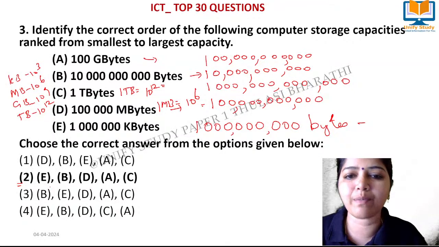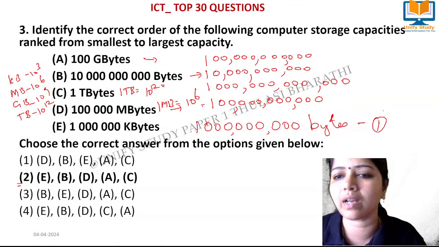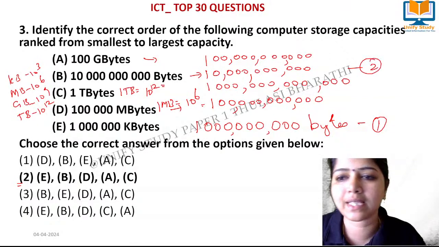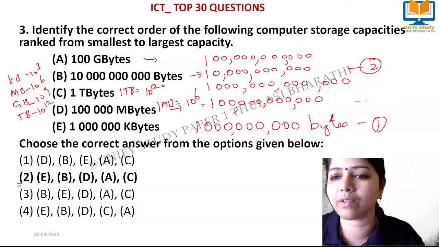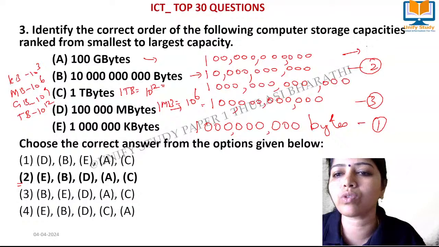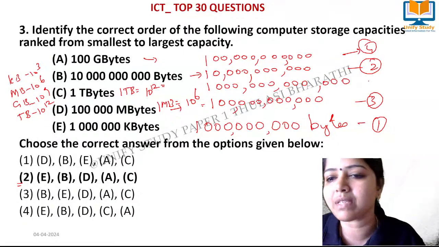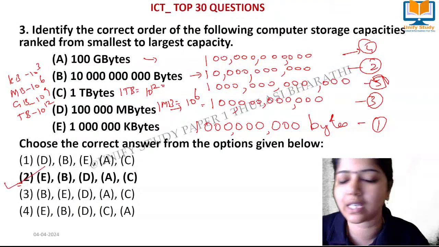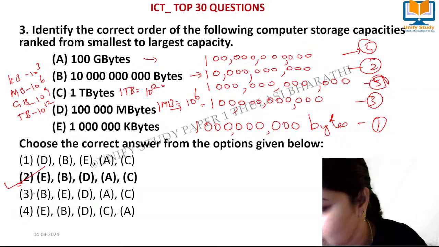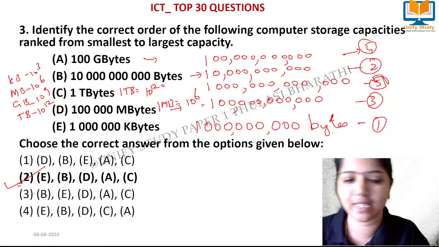So this one will be the smallest, and then comes B. So 1, and then B comes next, and next comes D third, and then A comes fourth, then comes C fifth. The right answer for this question. Yes, Sudha ma'am, that's why I changed.